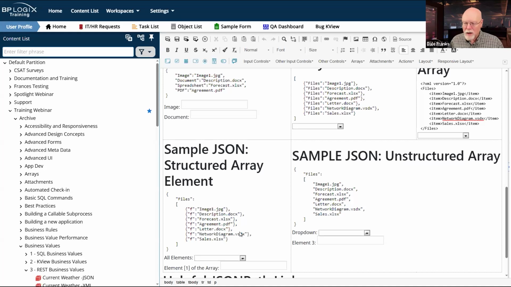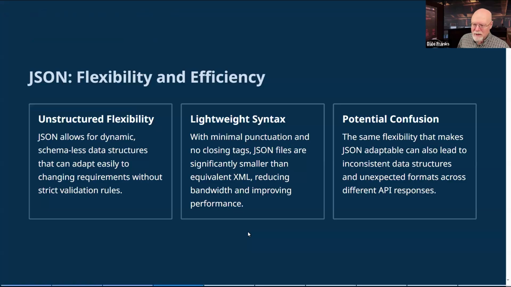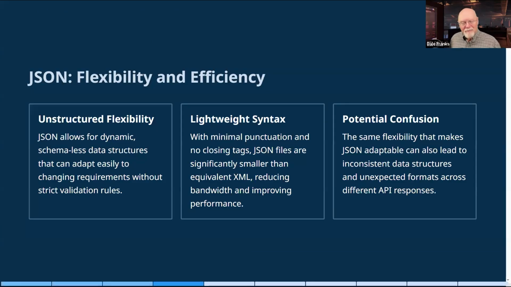Each of these is going to require a different type of JSON path expression to extract this data. So JSON is simple, and simple is good, but because of the flexibility, it also gets confusing.